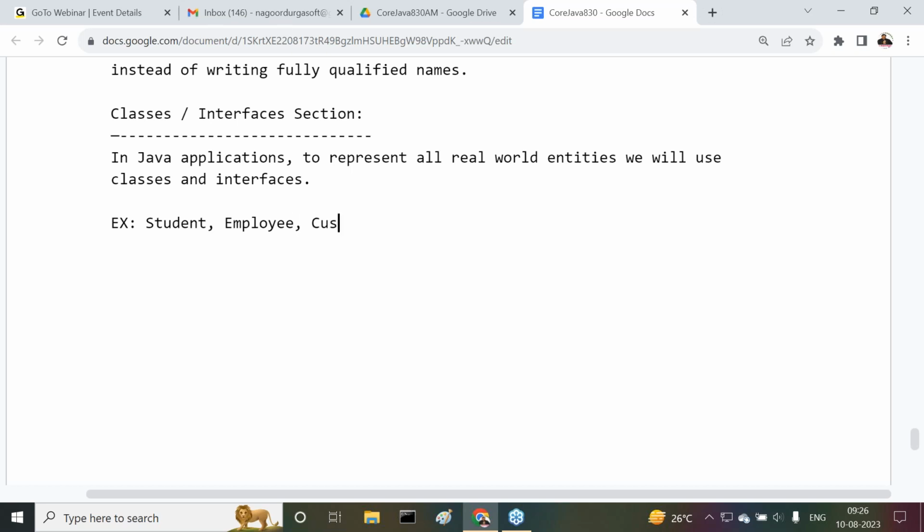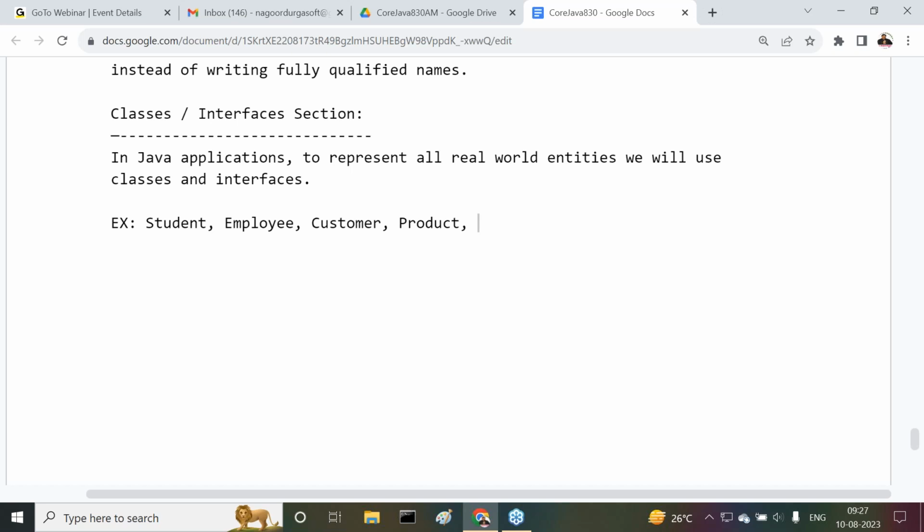Next one is customer. Customer is an entity. Customer ID, customer address, customer location, customer mobile number. All these things are attributes of the customer. Next, product is an entity. Product ID, product name, product cost, manufacturing date, expiry date.